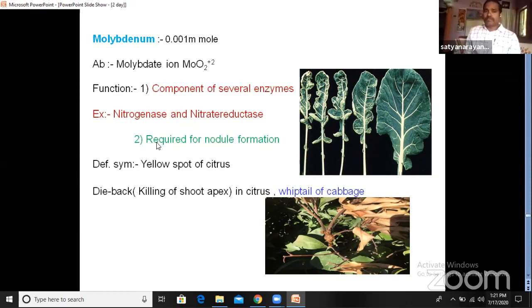Okay, children, the important concept here to remember is the deficiency symptoms: whiptail of cabbage and dieback disease in citrus, and yellow spots in citrus plants also. Next,